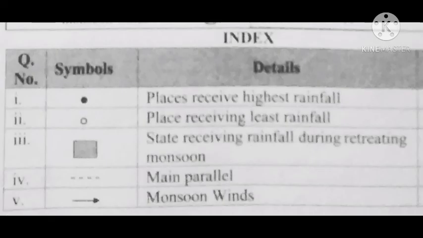After that you must make an index with symbols and details. Okay, so for places receiving the highest rainfall, a dark symbol is given, a dark dot. For the place receiving the least rainfall, one more dot is there but a different one. Then next, the state receiving rainfall during the retreating monsoon is shown with lines. Next, the main parallel is shown with a set of lines. Then next, for monsoon winds, arrows are used.